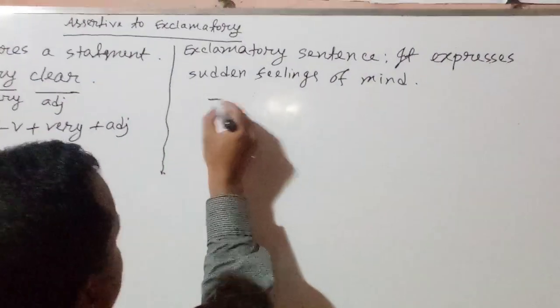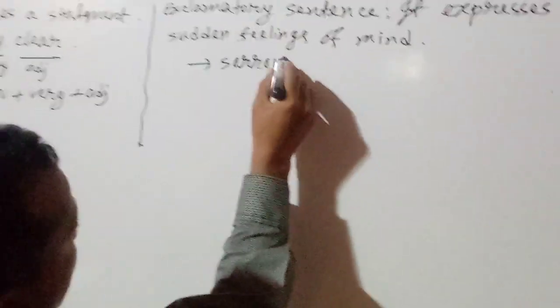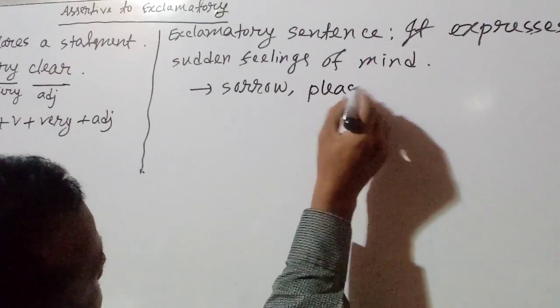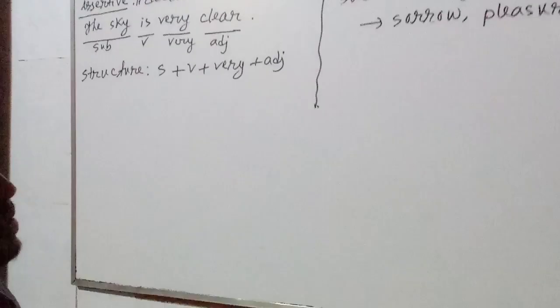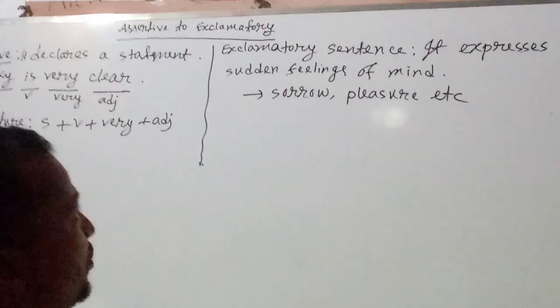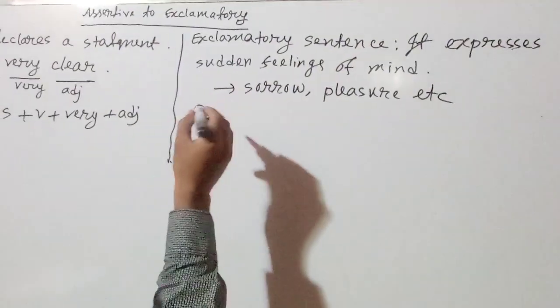Here you can mark, that means sorrow, pleasure, etc. Exclamatory sentence discusses the feelings of a man or a woman. We can clear it by giving examples.